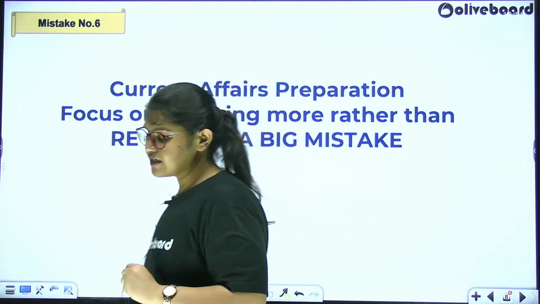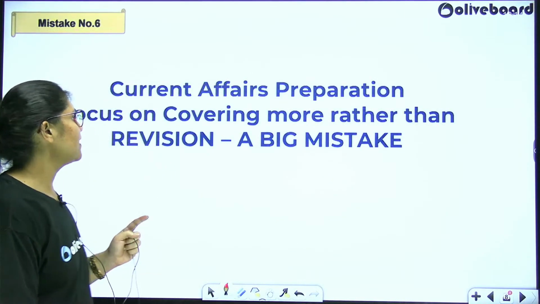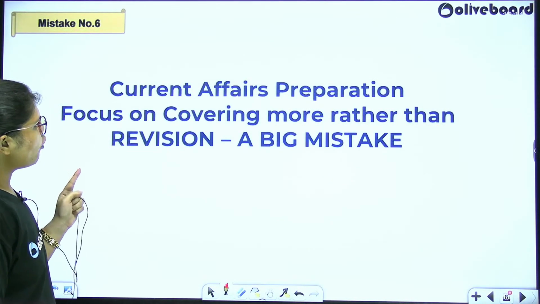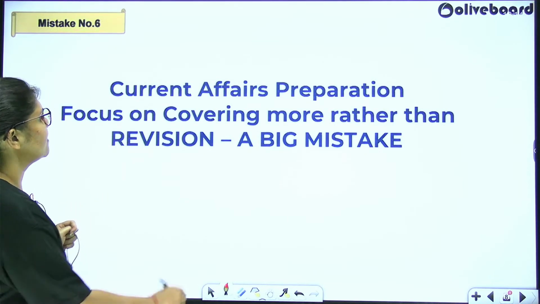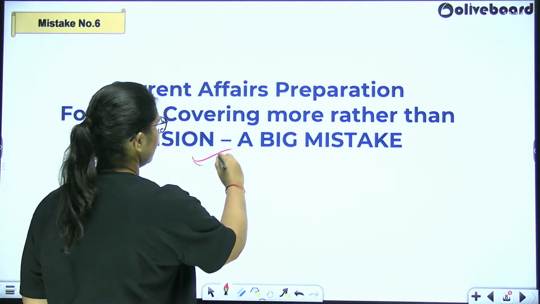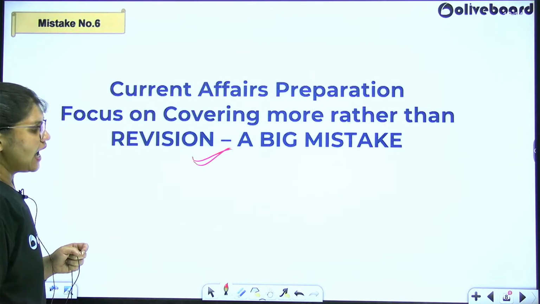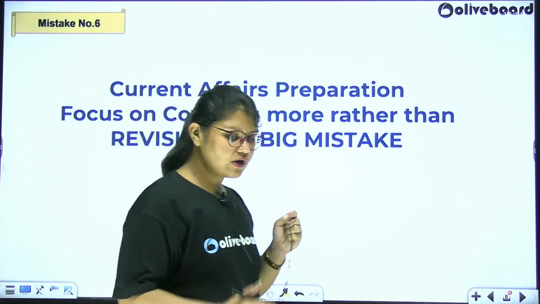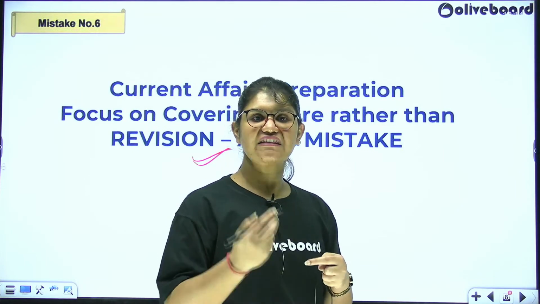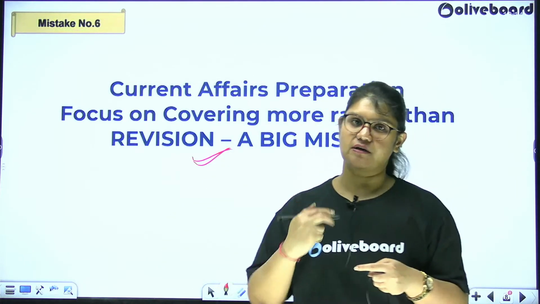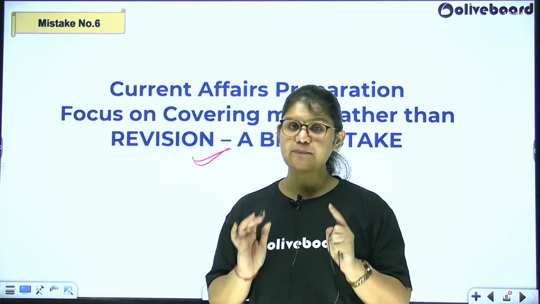The 6th one is again related to current affairs. In current affairs preparation, students focus on covering more rather than revision. Again, this is a very common point. I have seen students trying to cover months after months and they forget to add revision. Let me tell you one very important point.